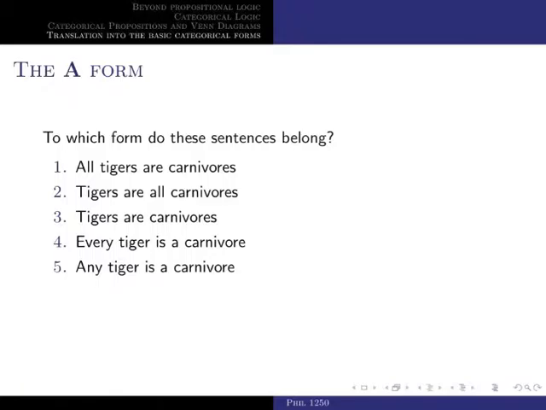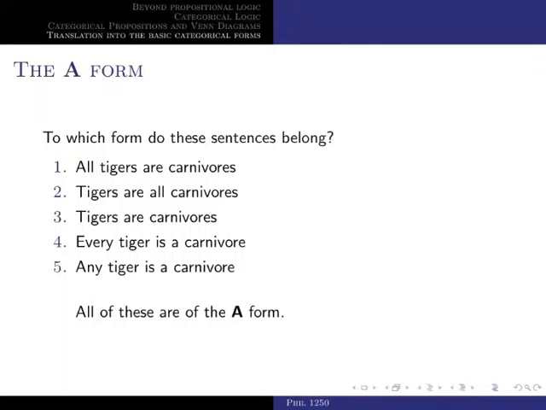All tigers are carnivores. Tigers are all carnivores. Tigers are carnivores. Every tiger is a carnivore. Any tiger is a carnivore. So, what do they all have in common? Well, basically, they all mean the same. They all express the same universal affirmative proposition. Thus, they are all basically equivalent to a proposition of the A form, such as one.